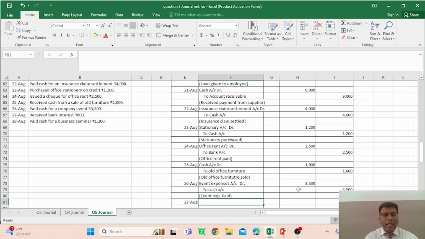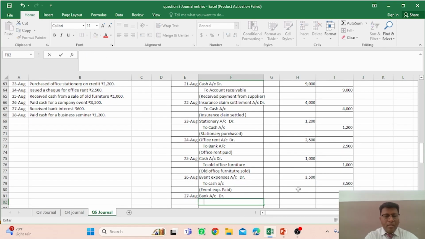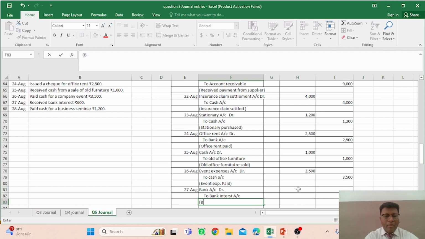And the next transaction is on 27th of August. So you see that on 27th of August, the received bank interest, so bank balance is increased over there, not the cash, right. So bank account debit, and to bank interest account, right. You have to make this particular account credit, and narration would be that bank interest received, right. And the particular amount is 600. On both sides you have to mention this 600, right.